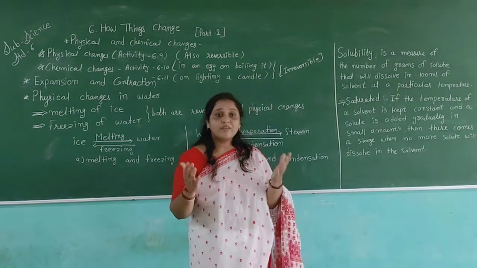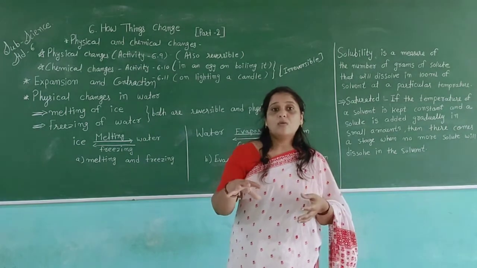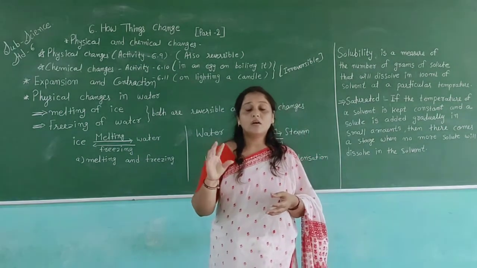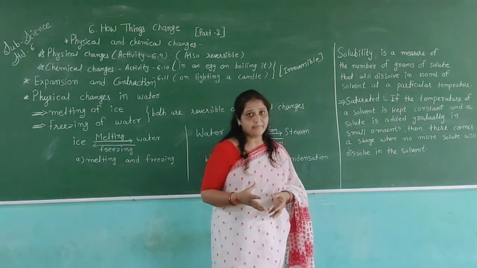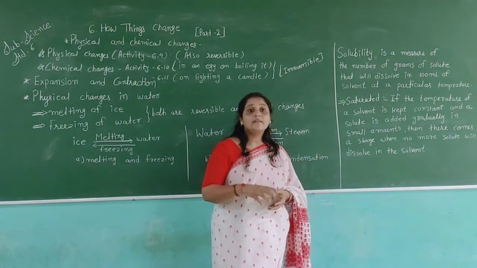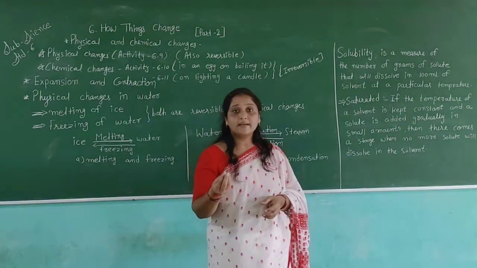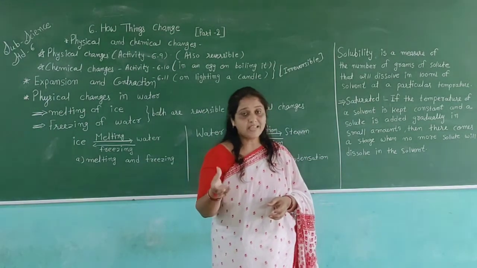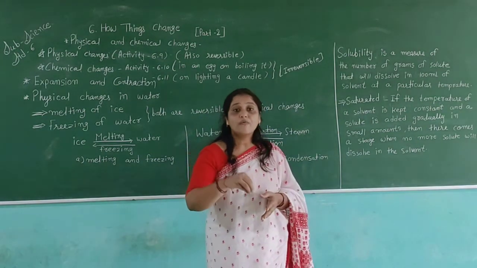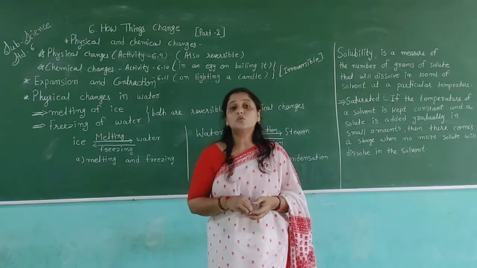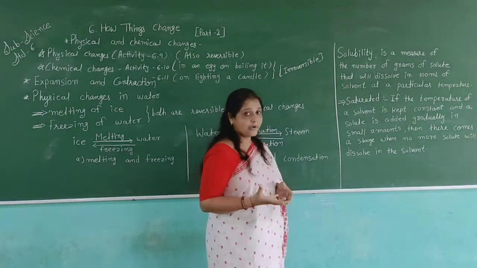For example, when we take water and put a bowl on a gas, it gets continued hot temperature from the gas, and then there comes a stage when we cannot dissolve sugar in it because the temperature is very, very hot.